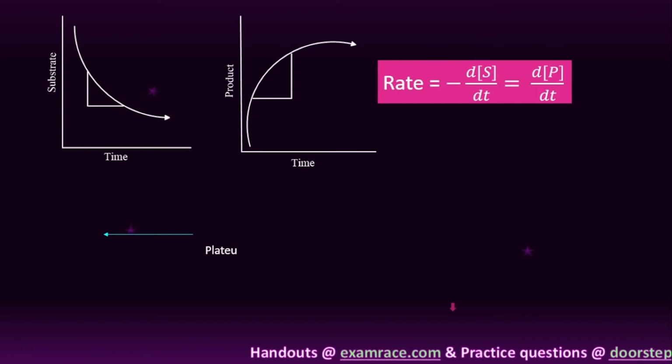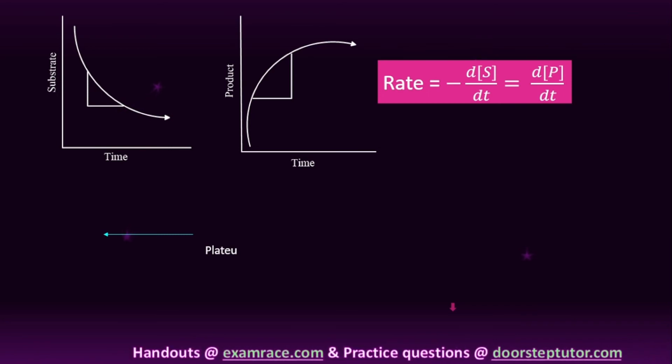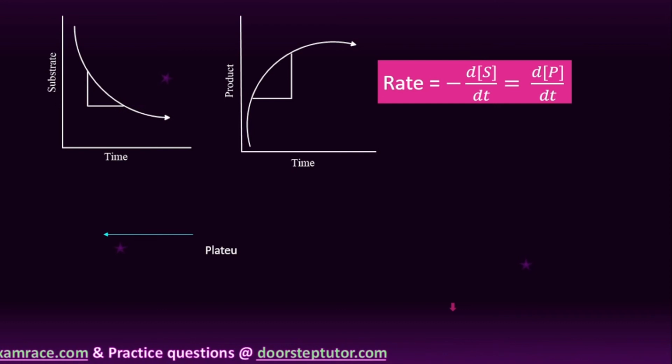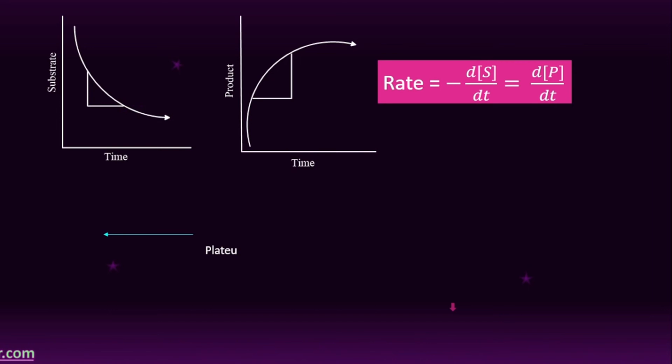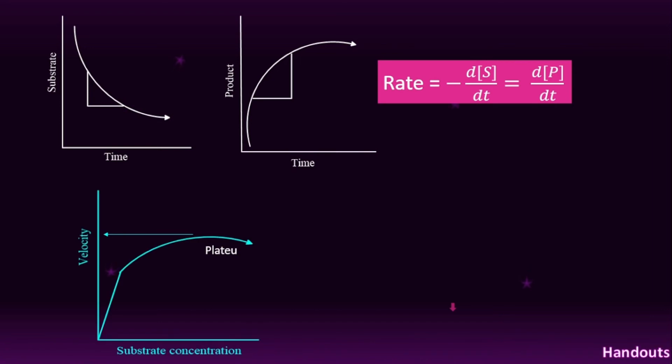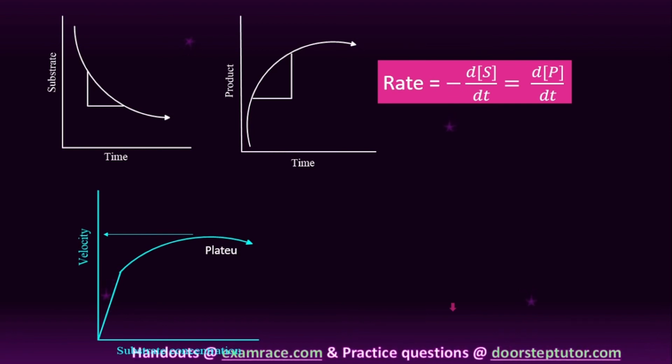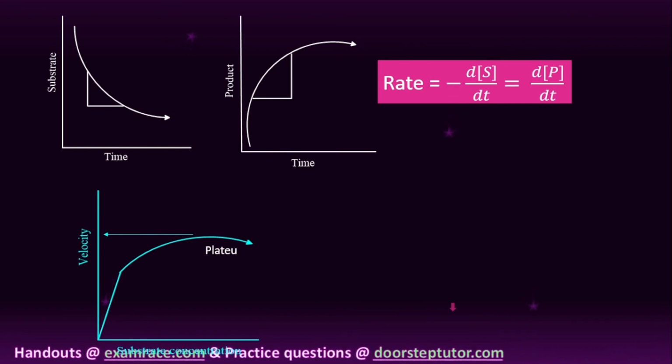So this is the equal relation: the decrease in the concentration of substrate upon change in time is equal to the increase in the concentration of products upon change in time. Here you can see, student, we are taking velocity along the y-axis, and the concentration of substrate along the x-axis.